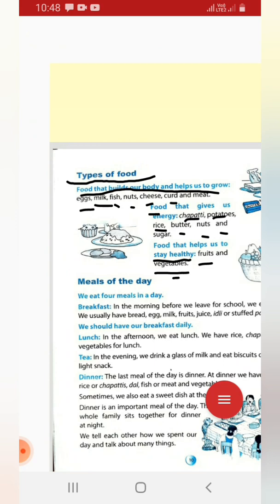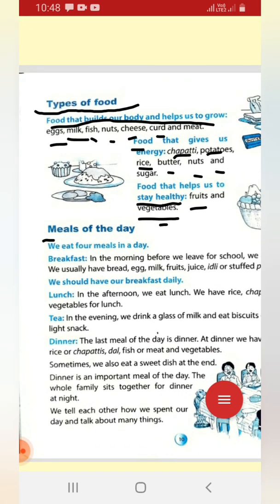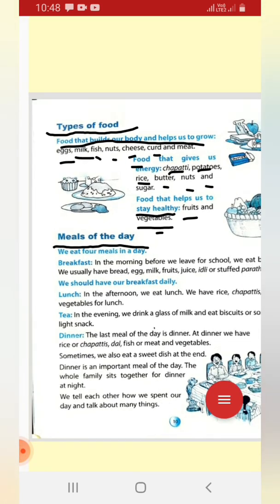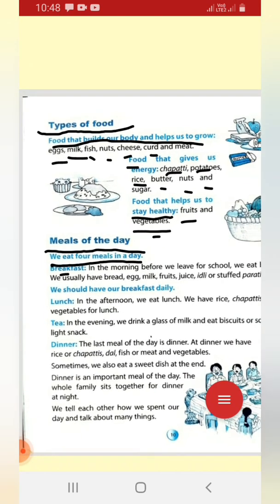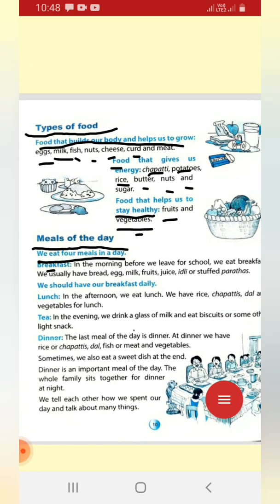Okay, so next point we will study, that is meals of the day. We eat 4 meals in a day. Breakfast, which we eat in the morning.